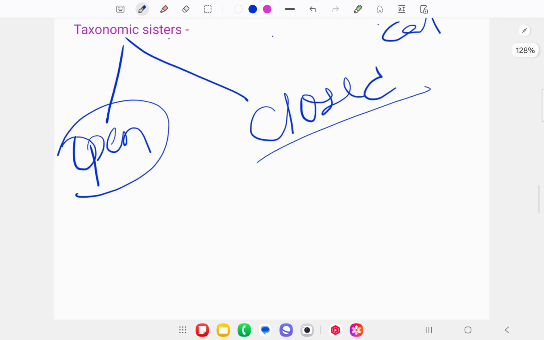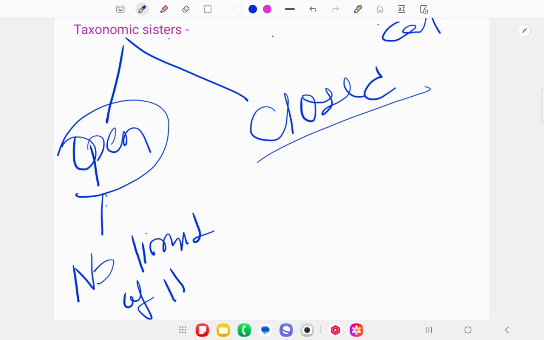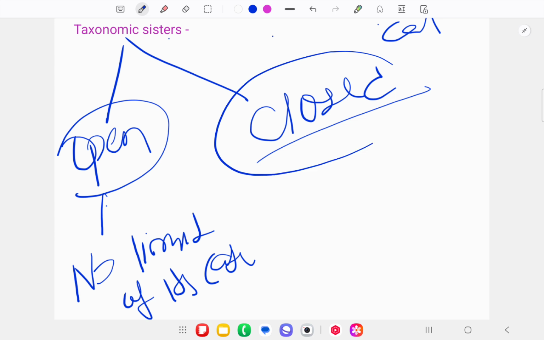In the open taxonomic system, the words have no limits of their category. While when we talk about closed taxonomic systems, we have fixed and certain limits of the taxonomic system, which is known as closed.